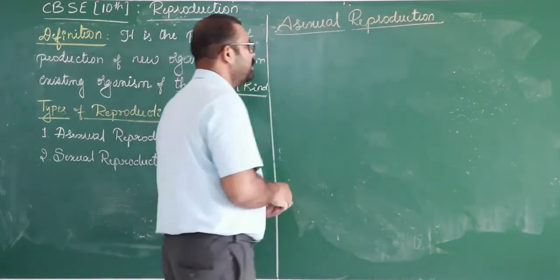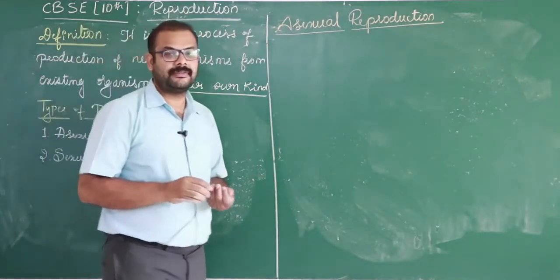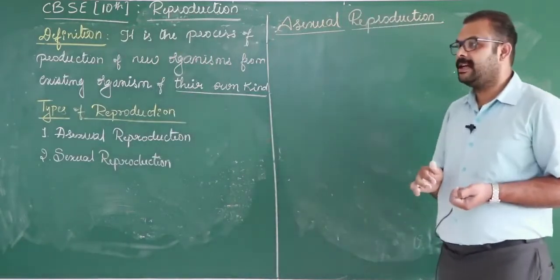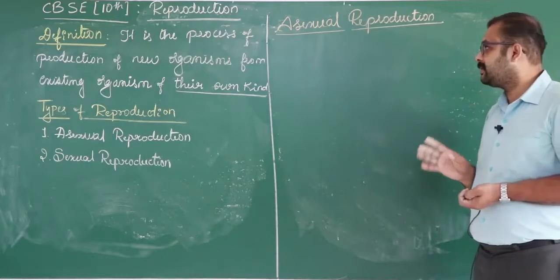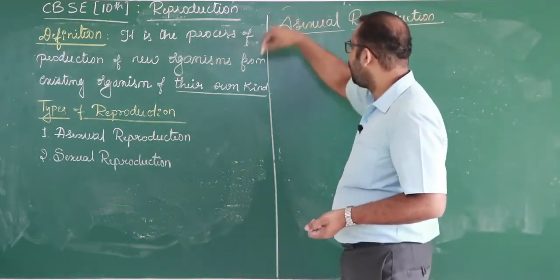What is actually asexual reproduction? The asexual method of reproduction is adapted by lower organisms and some plants. In asexual, the letter A stands for absence.